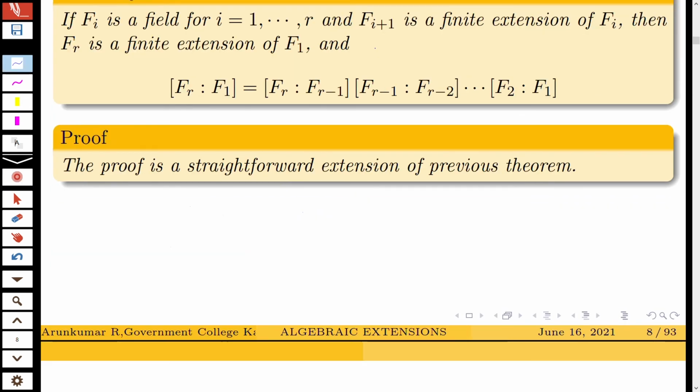You know that F_{i+1} is a finite extension of F_i. Therefore, F_3 is a finite extension of F_2